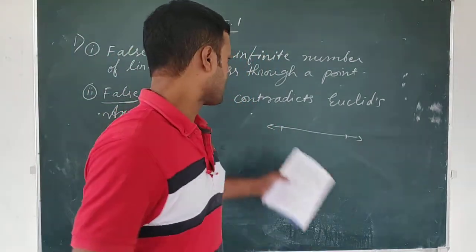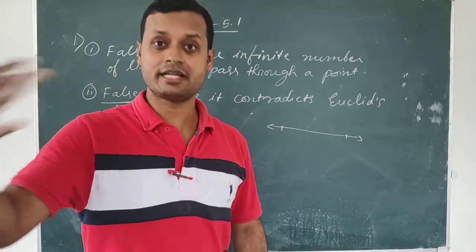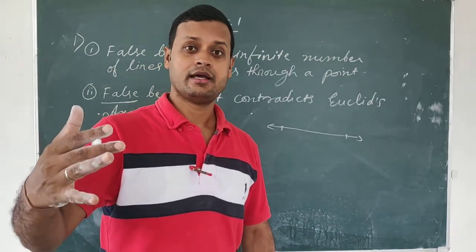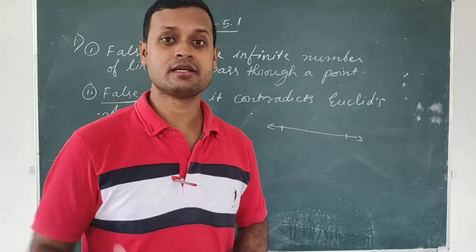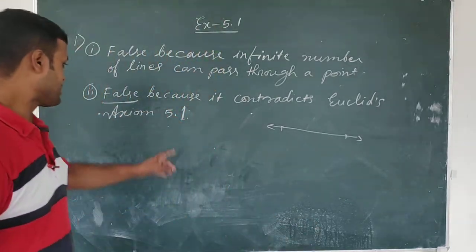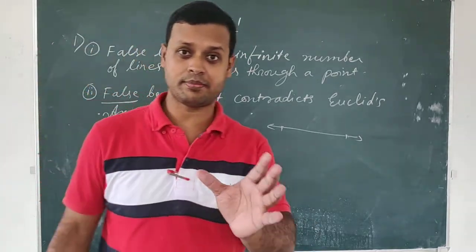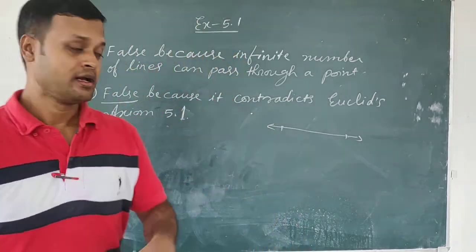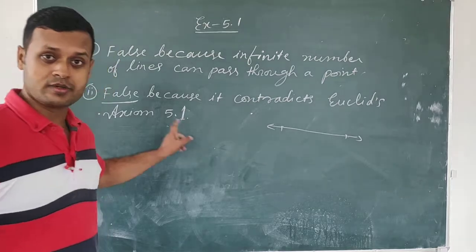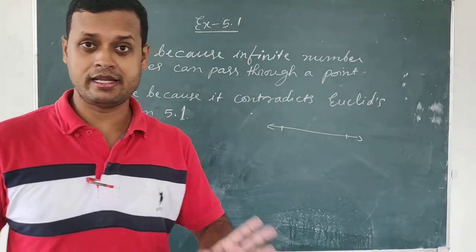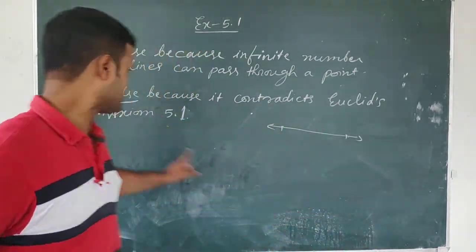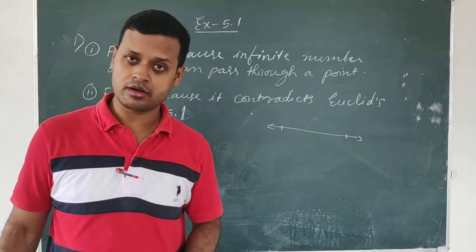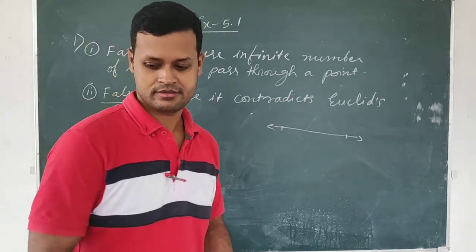Contradiction means a statement which is opposite to a given statement. And here the given statement is Axiom 5.1. These are accepted universal truths. So if this is an accepted universal truth, that is Euclid's axiom 5.1, and we give one more statement that is opposite to this statement, then your statement is wrong. Do you understand?